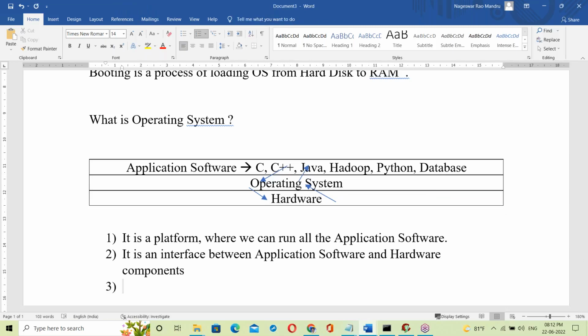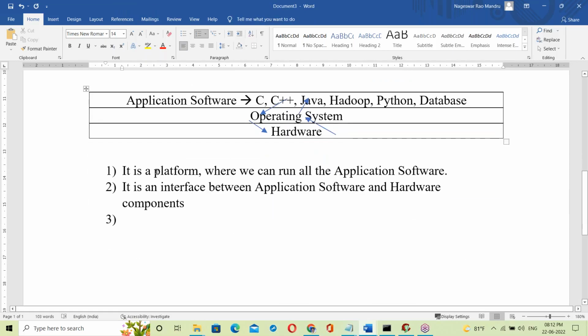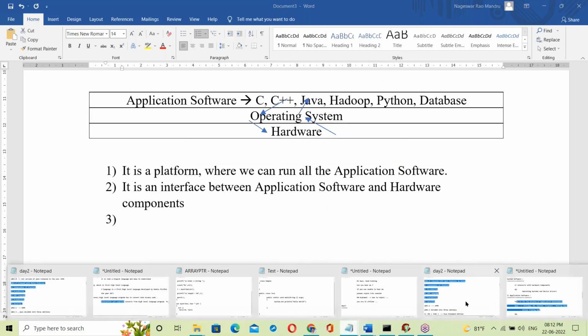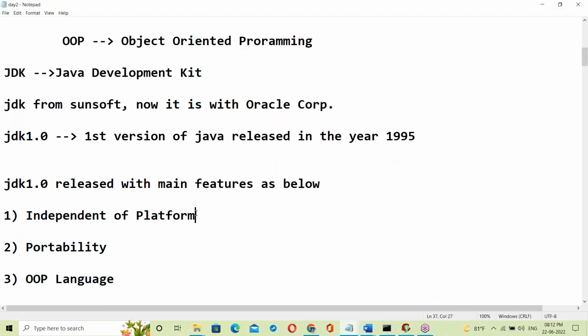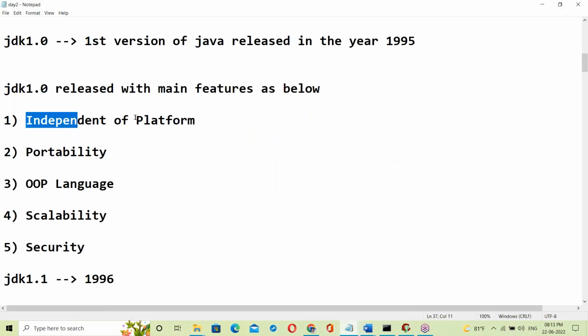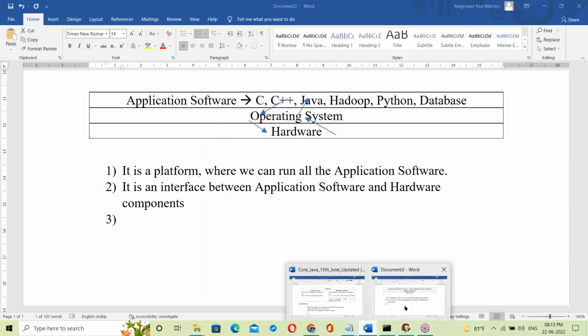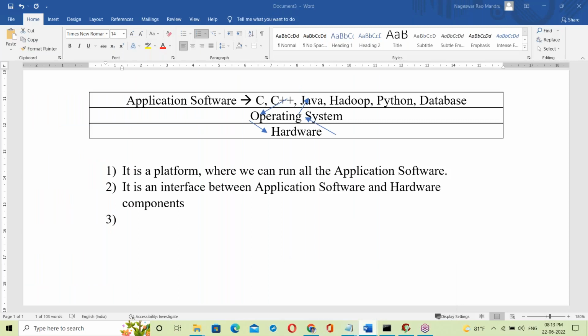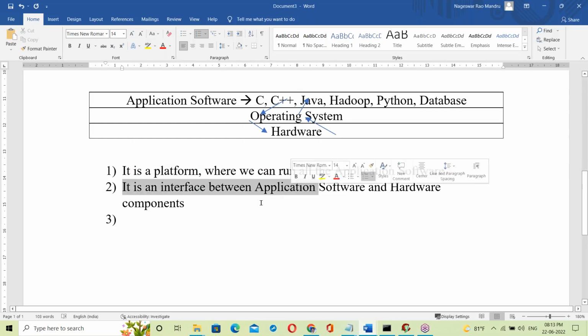So what is OS? The simple answer: it's a platform. Java is an independent platform. Here platform means OS; I'll explain that topic after finishing OS. Platform means OS only. And it's an interface between application software and hardware components.